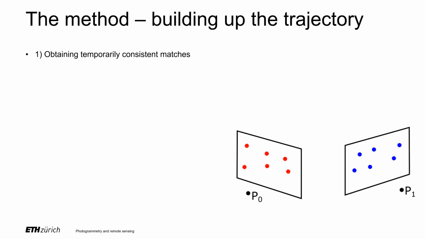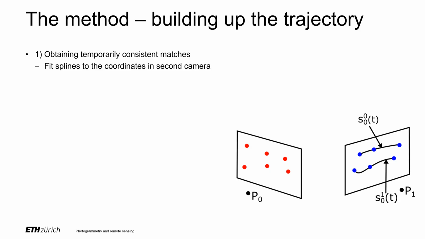Assuming we start with a sequence of observations in each camera, we first try to obtain temporally consistent matches. We do this pairwise for each camera pair. In the second camera, we fit splines through the continuous parts of the trajectory. Then, we establish correspondences by sampling the spline in the second camera at times that correspond to the observations in the first camera.